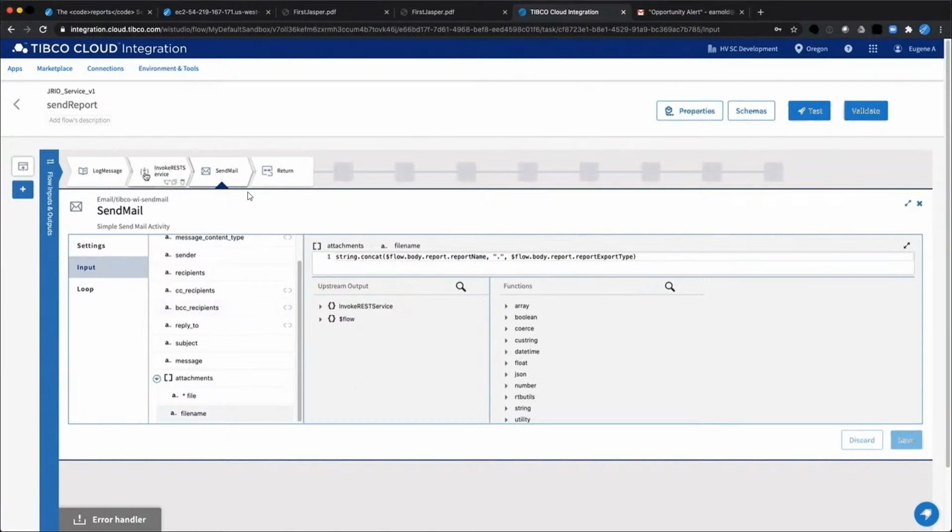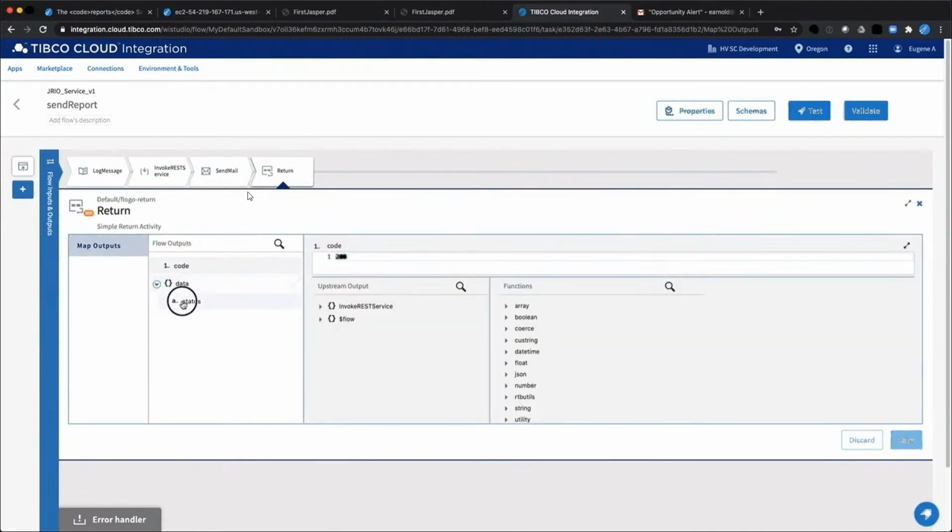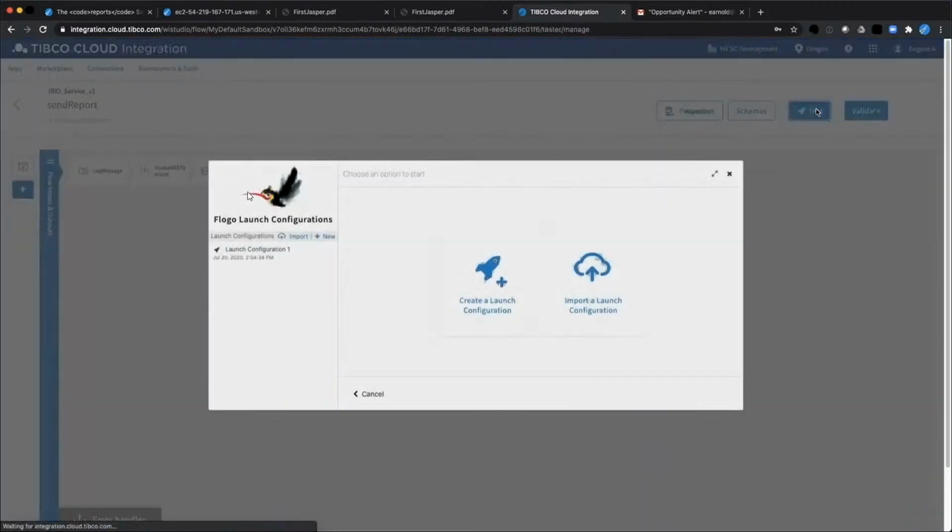So the first part is speaking to Jrio. The second part over here is taking what we got from Jrio, along with other information through our flow, to send out our email. And then we just bring back a simple return and give it some information. What does this look like? Let's go over to a test.